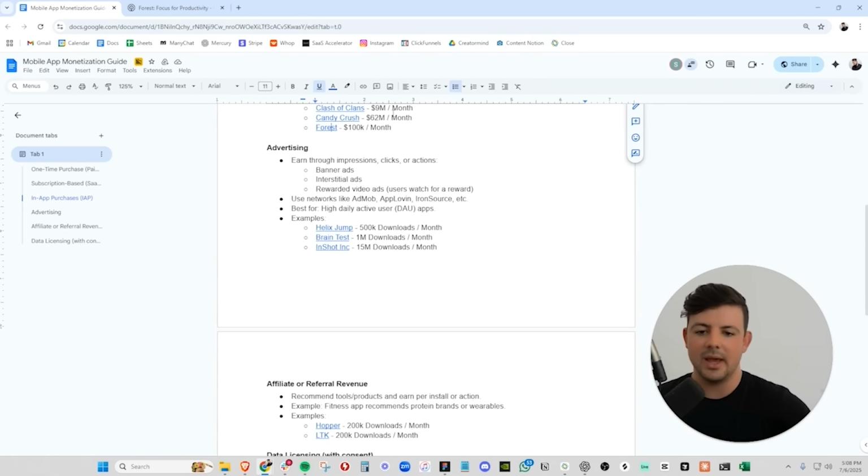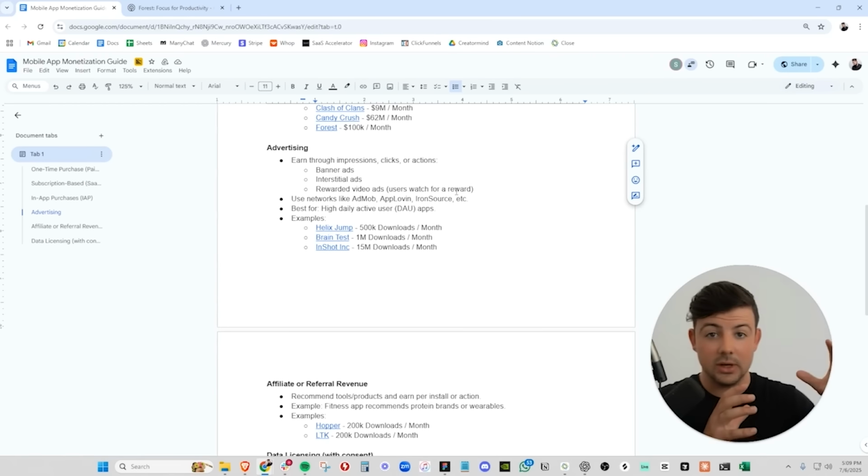The next method that we have is advertising. With advertising, you earn through the impressions, clicks, or actions within your app. If you've ever downloaded a game and you see the banner ads or rewarded video ads, that's what this is. They use networks like AdMob, AppLovin, IronSource, etc. And more often than not, they're actually using all of those.